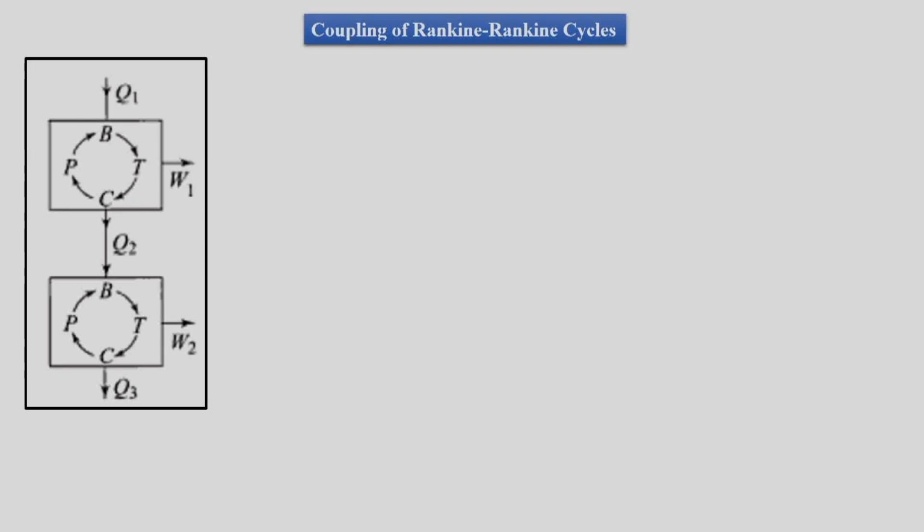This is topping and bottoming Rankine cycles, where Q1 is the amount of heat taken by the topping cycle, Q2 is the heat rejection by the topping cycle, which will be taken by the bottoming cycle, and the bottoming cycle will reject Q3 amount of heat, where the topping cycle will do W1 amount of work and the bottoming cycle will do W2 amount of work as per this figure.